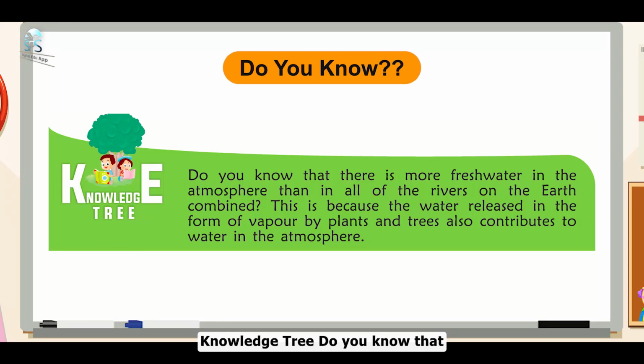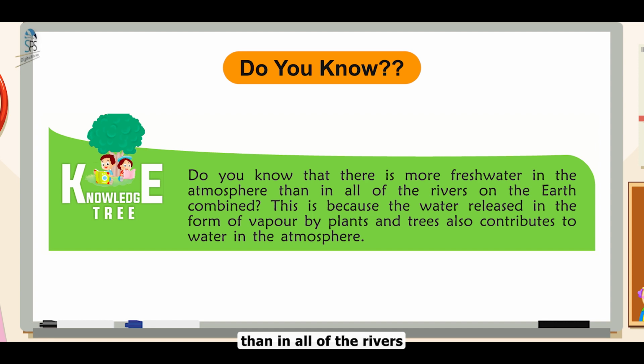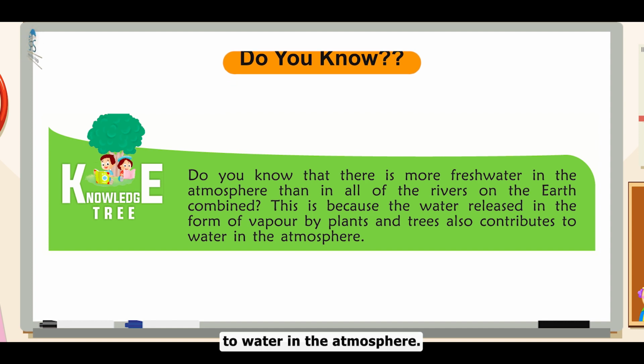Knowledge tree. Do you know that there is more fresh water in the atmosphere than in all of the rivers on the earth combined? This is because the water released in the form of vapor by plants and trees also contributes to water in the atmosphere.